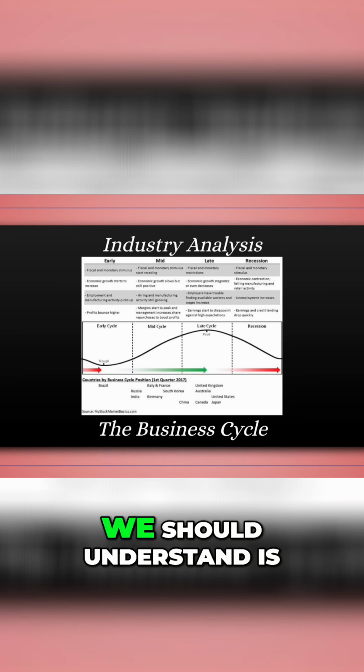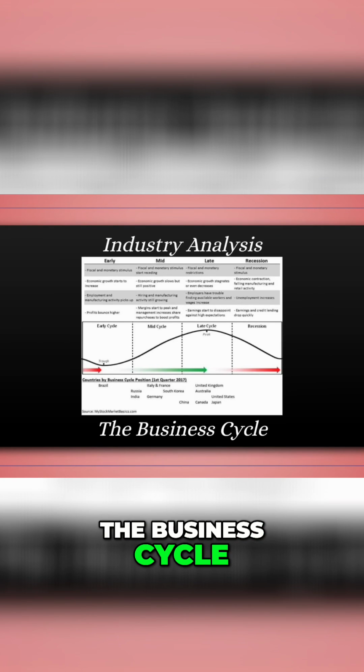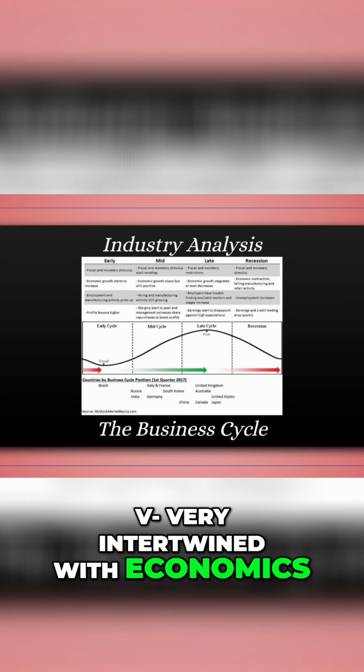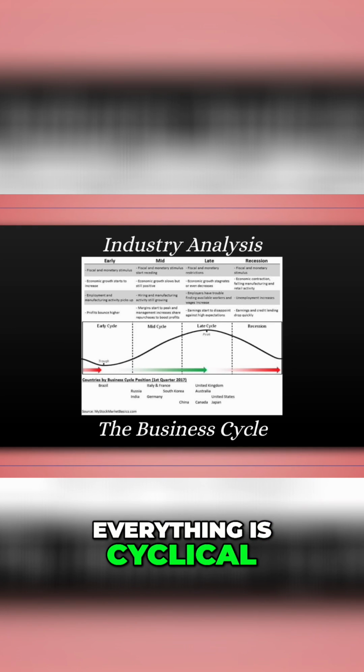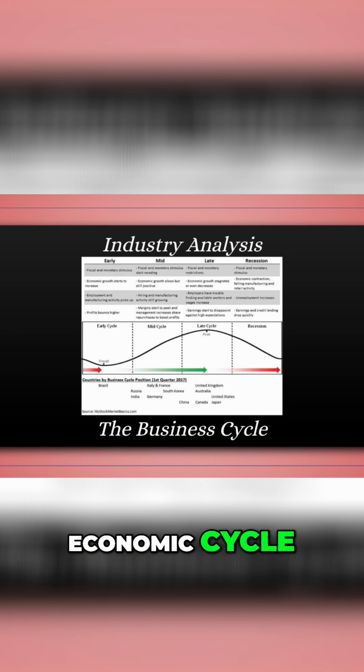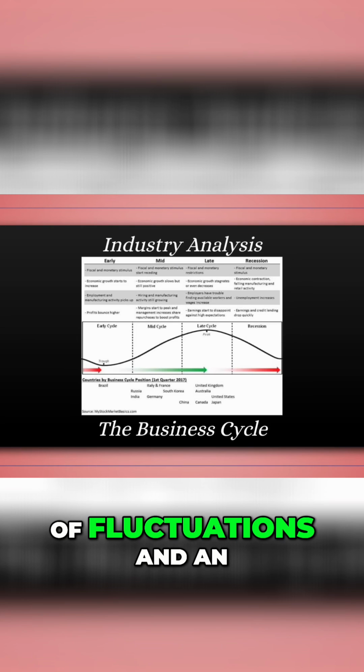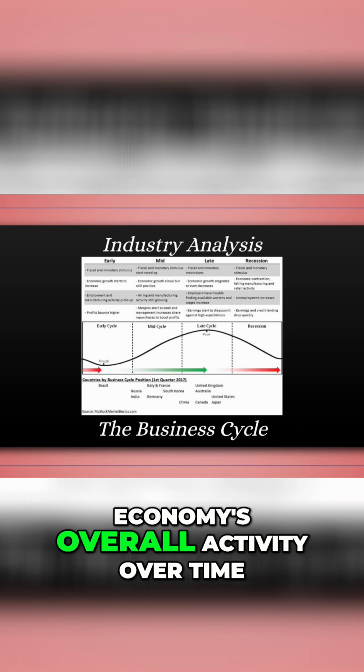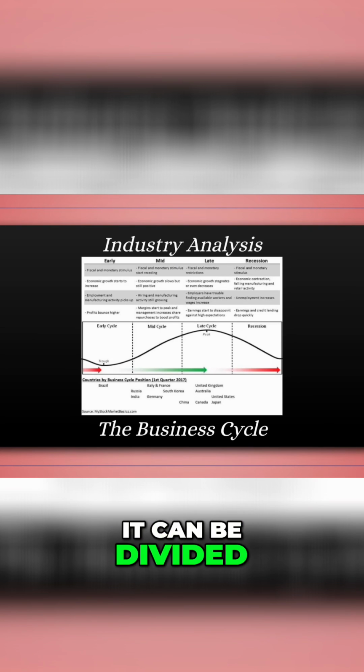So one thing that we should understand is the business cycle. The business cycle is very intertwined with economics. Everything is cyclical. So the business cycle, also known as the economic cycle, is the recurring pattern of fluctuations in an economy's overall activity over time. It can be divided into four main phases, as you can see in this diagram.